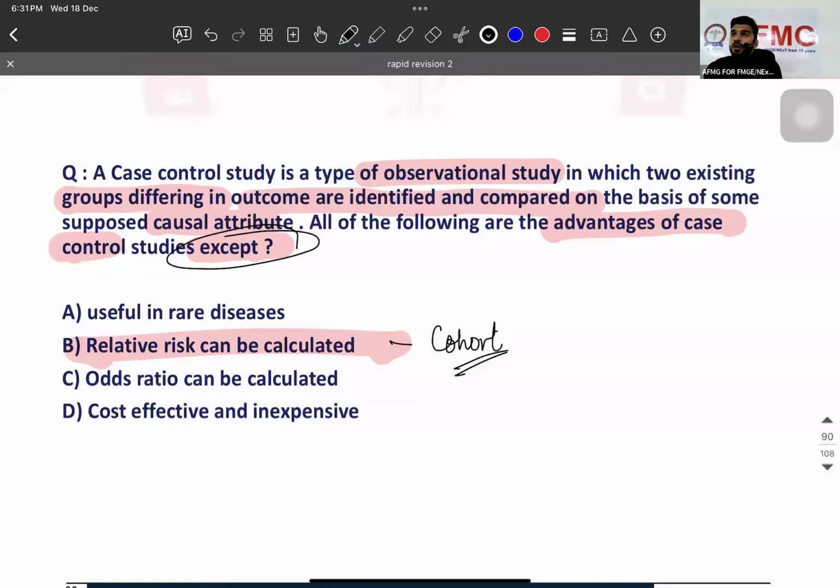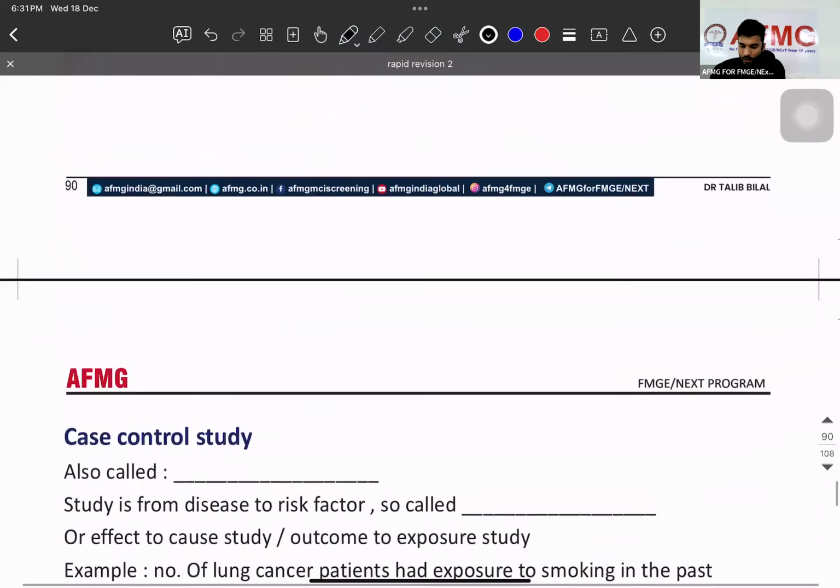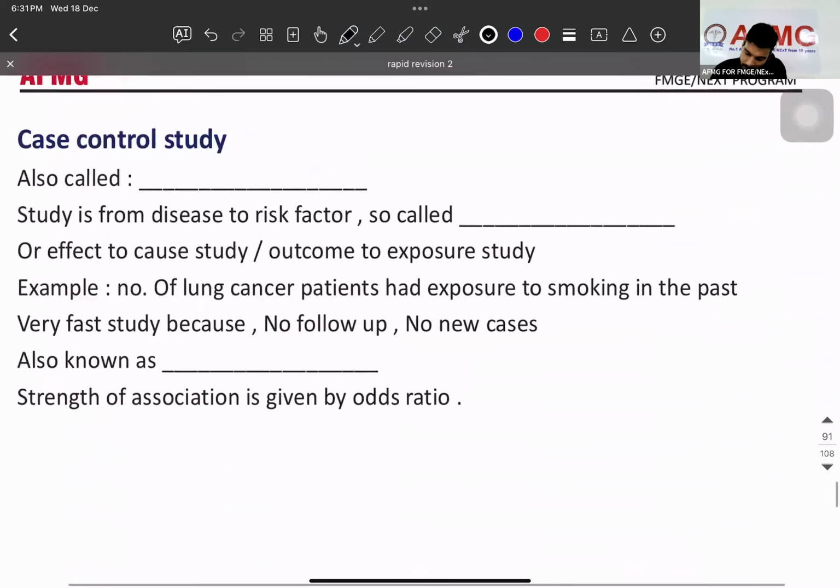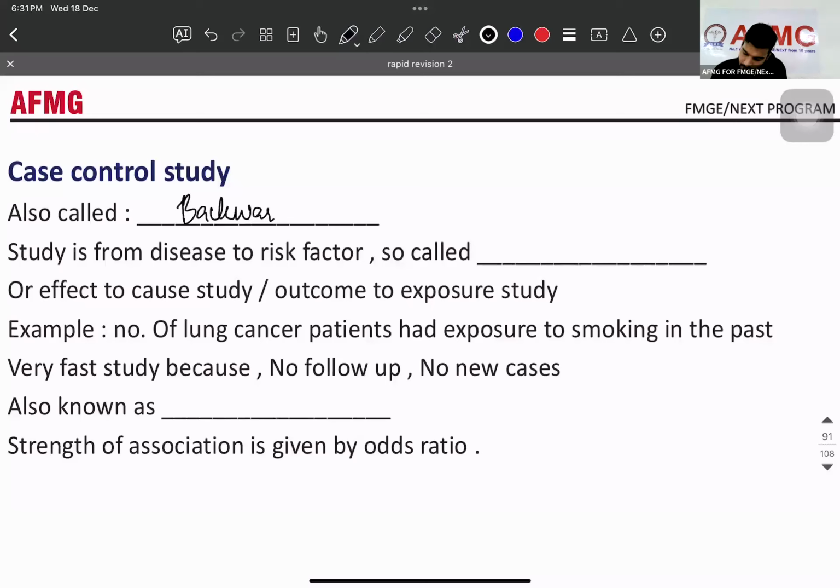So relative risk is calculated in cohort study, bacho. Incidence in exposed upon incidence in non-exposed. Is that clear? Yes. Chalo. It's also called as which study? Backward study or retrospective study, whatever is in the cohort, सबका opposite लगा दो. What is that? Case control. Opposite of cohort is case control.